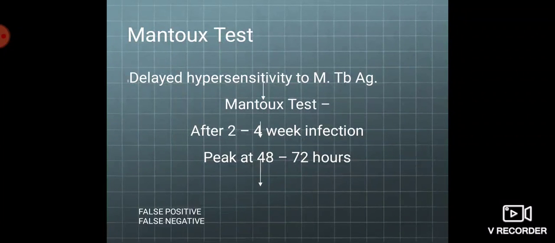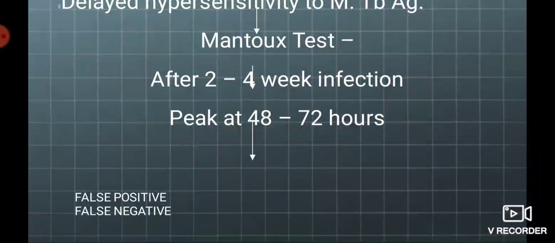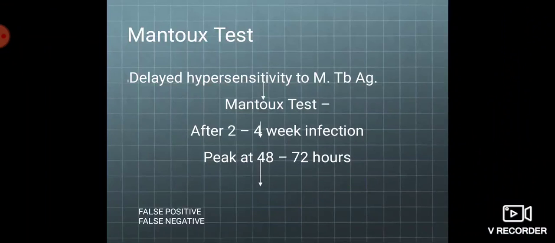We get a false positive test in atypical mycobacterial infection, while false negative testing is observed in cutaneous allergy, sarcoidosis, Hodgkin's disease and other viral infections. Also in fulminant tuberculosis or recent tuberculosis, which is less than 8 to 10 weeks of infection.